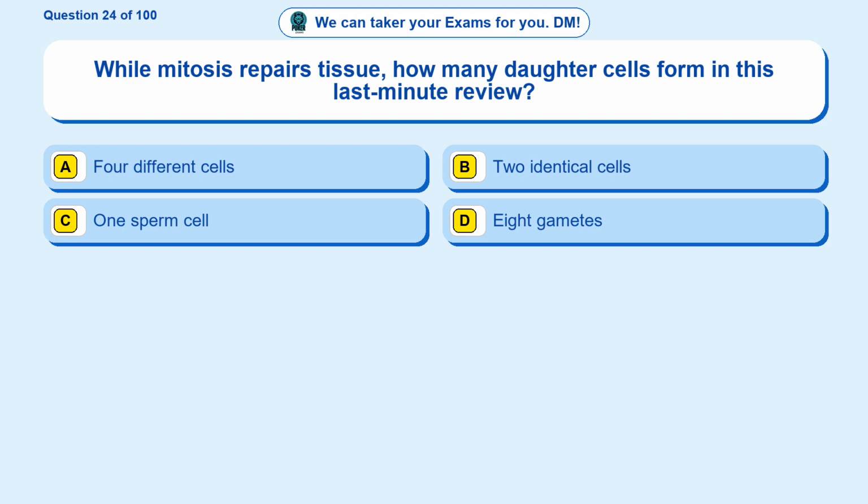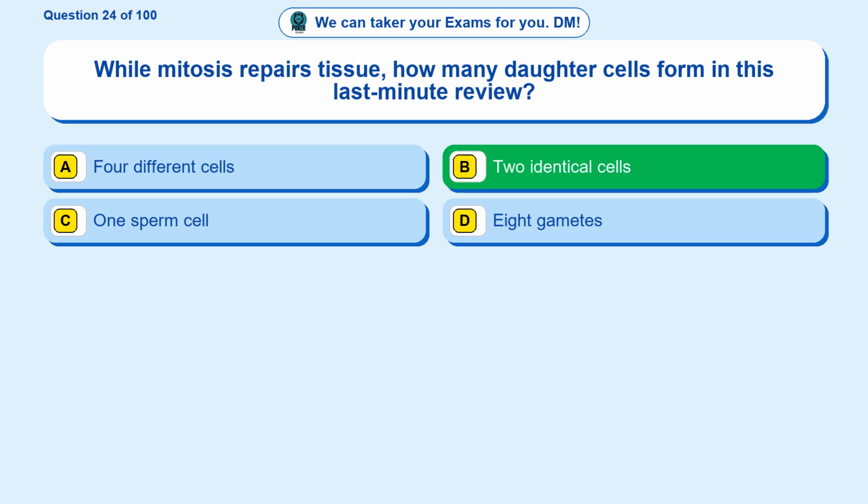Question 24. While mitosis repairs tissue, how many daughter cells form in this last-minute review? Option A. 4 different cells. Option B. 2 identical cells. Option C. 1 sperm cell. Option D, 8 gametes. The correct answer is option B.